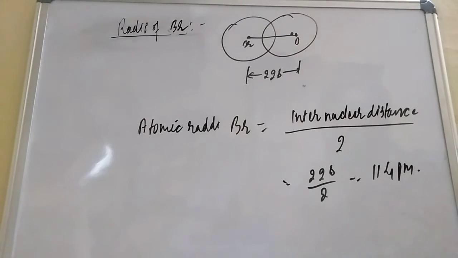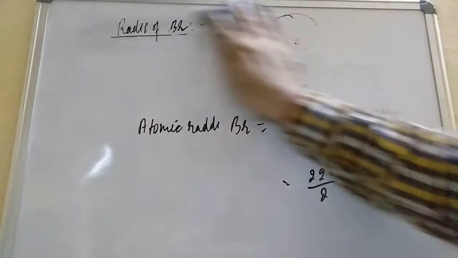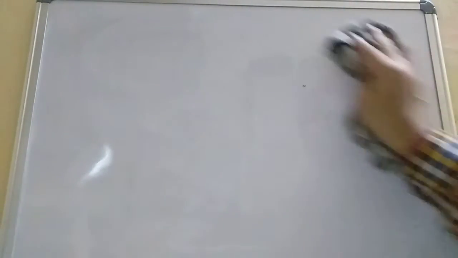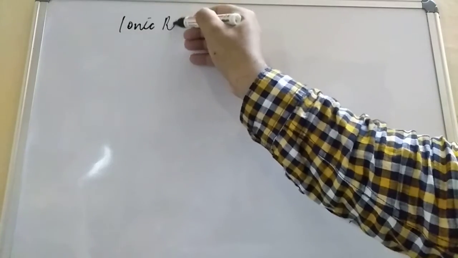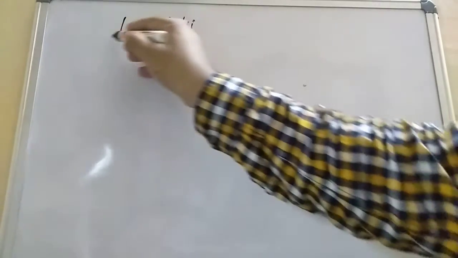Okay, ionic radii. So erase this, this is all about the covalent radii, student, and just try to understand what about the ionic radii. So here I am going to explain what we mean by the ionic radii. So let us see, student, ionic radii. Now, student, you know that in an ionic compound it is very difficult to take any of the ions from the crystal. So how do we measure the ionic radii, and what is the definition?